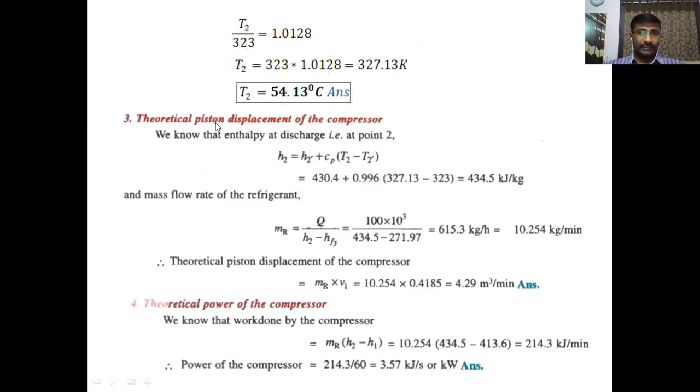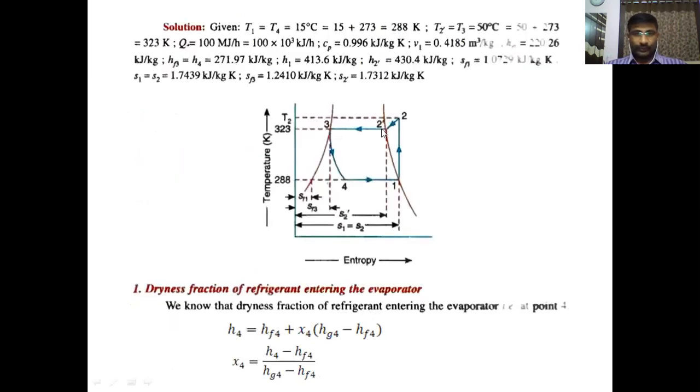Next, the theoretical piston displacement of the compressor. To find the displacement of the compressor, we first have to find the enthalpy at point 2. If we know the enthalpy at point 2, then we can find the mass flow rate, because in this problem the heat rejected is given as Q, 100 megajoules per hour.